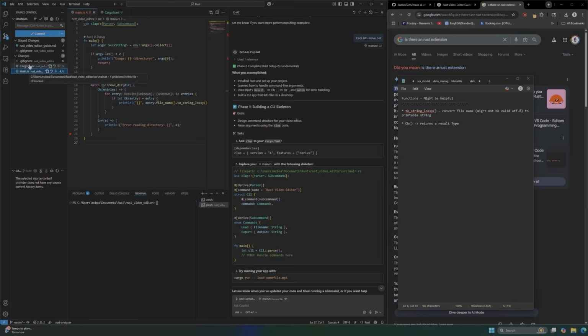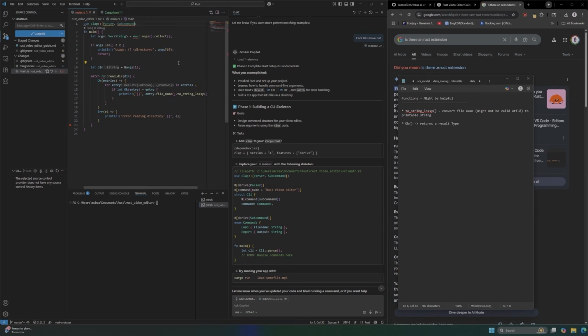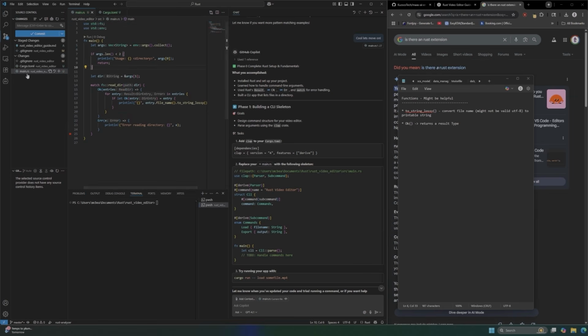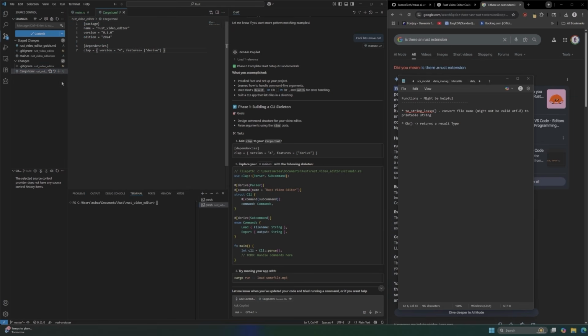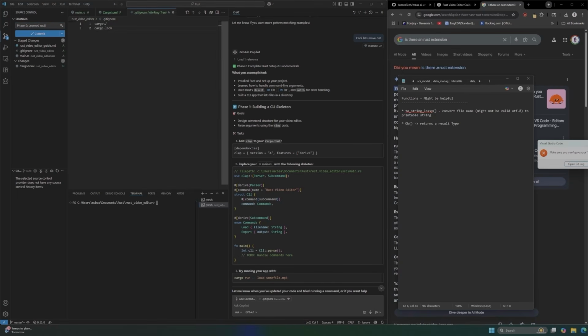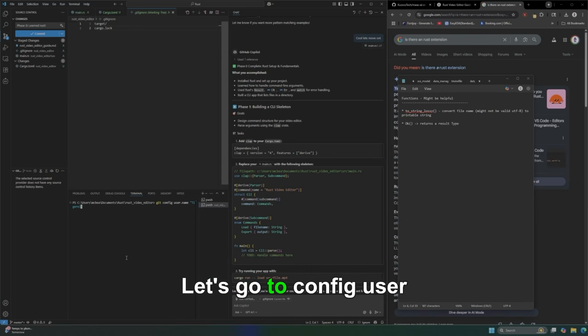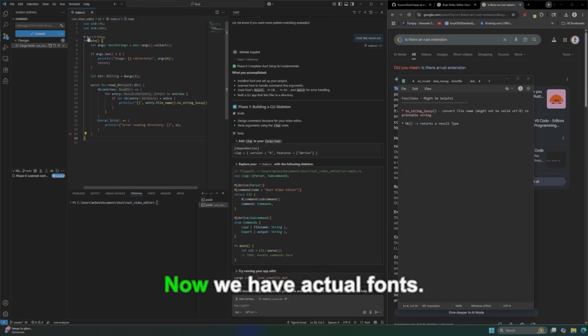Okay, wait. We're going to do that guy. We're going to do that guy. And we're going to do that guy. First one, we're going to say phase 0. Learned. Easy. Oh my goodness. Git config user name. Let's go with the config user email, and the actual email. Let's try that again. Beautiful. Now we have actual fonts.